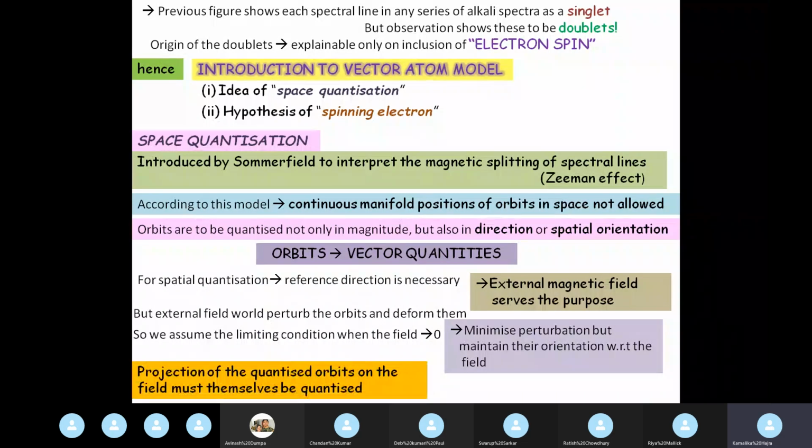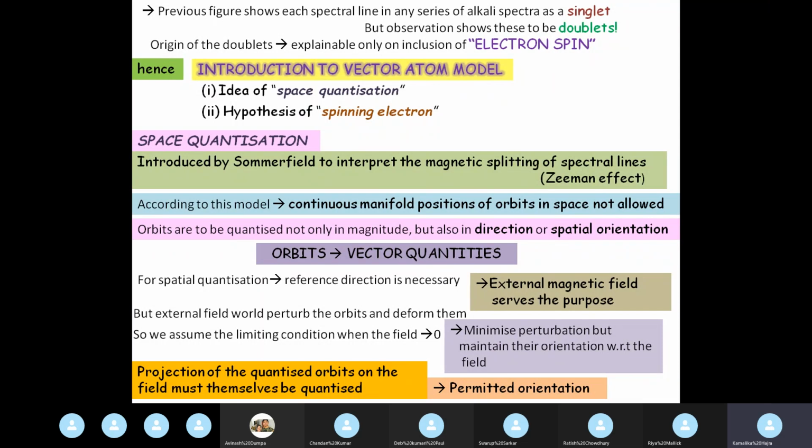So the projection of the quantized orbits on the field must also be quantized. Remember this. When you take an orbit to be a vector quantity, what do you do? You take its projection, the cos theta component, on the field. But we have to remember that this component is also quantized. This is the permitted orientation. So this is space quantization.